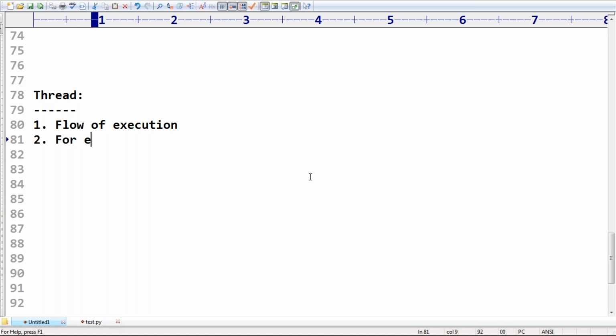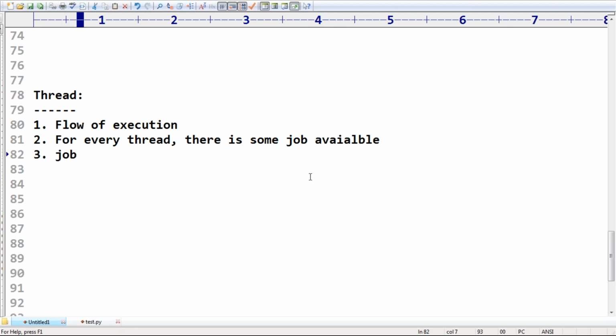Observe. For every thread, there is some job available, or defined. Once we start a thread, that thread is responsible for doing that job. Remember, for every thread, a separate independent job is available. If I start that thread, that job will automatically be performed by that thread.